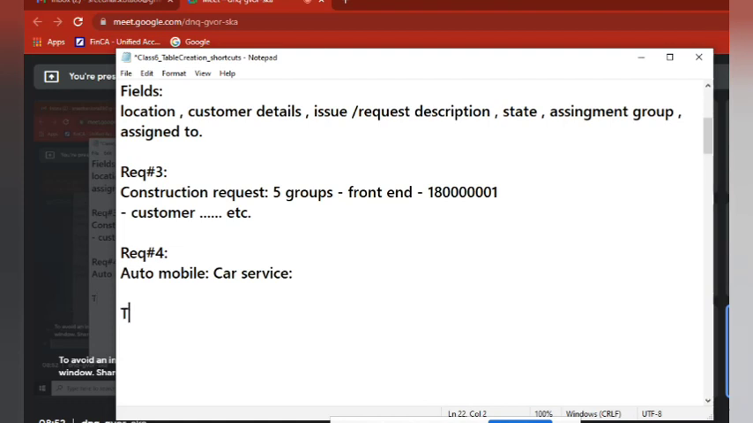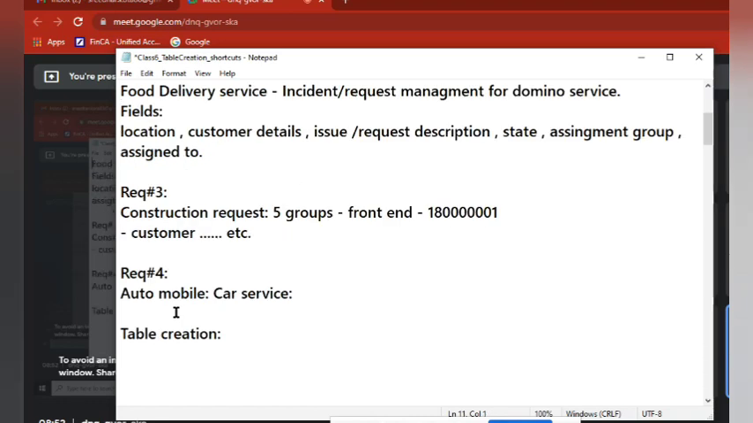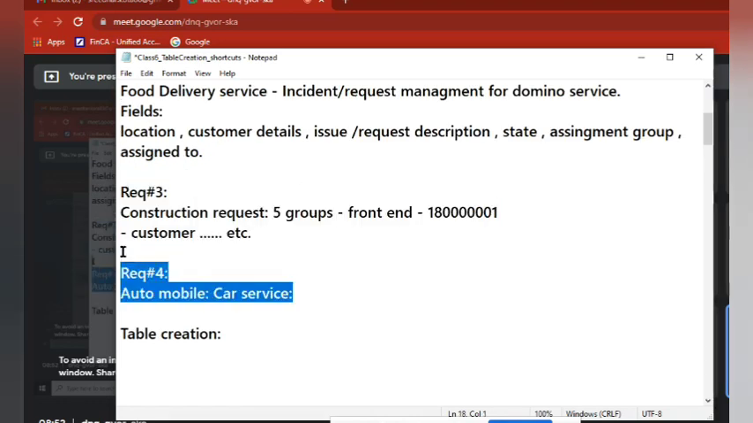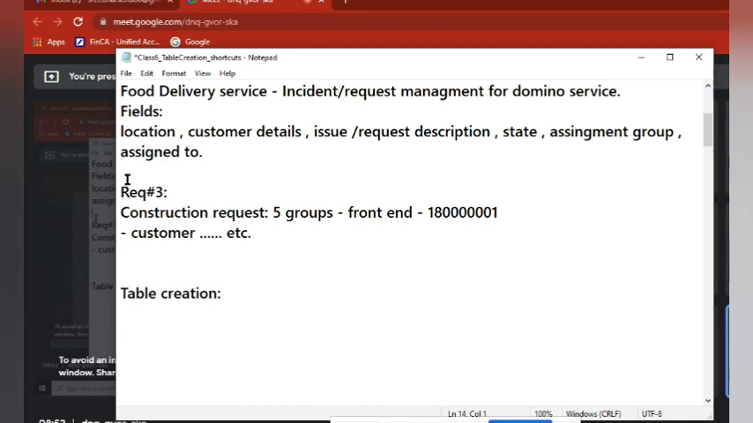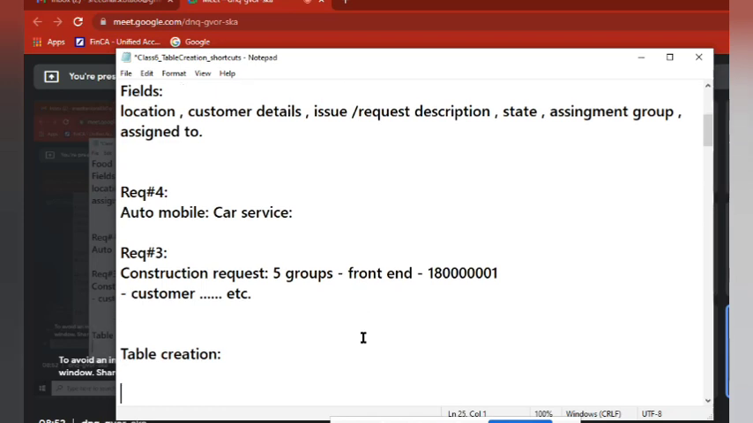Now we'll start with the technical thing. What is our technical thing? Table creation. At least we'll create some five or six fields today and then we'll end. So table creation. Why do I need to create a table? First of all, I am taking this construction one as our example. Car is already there. Restaurant is looking a little bigger, so I'm not taking restaurant, but construction one I'm taking.